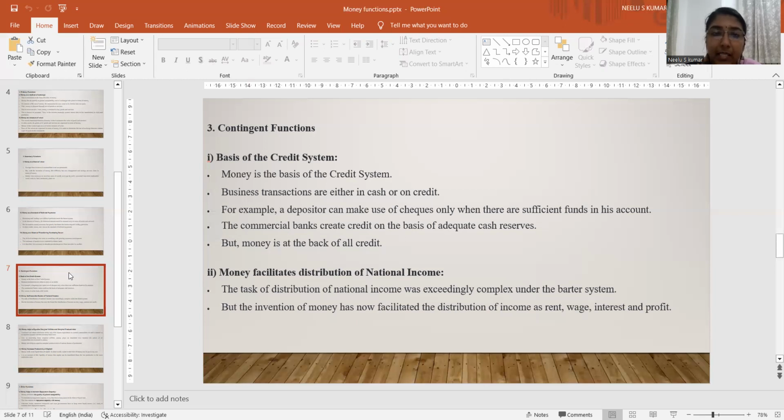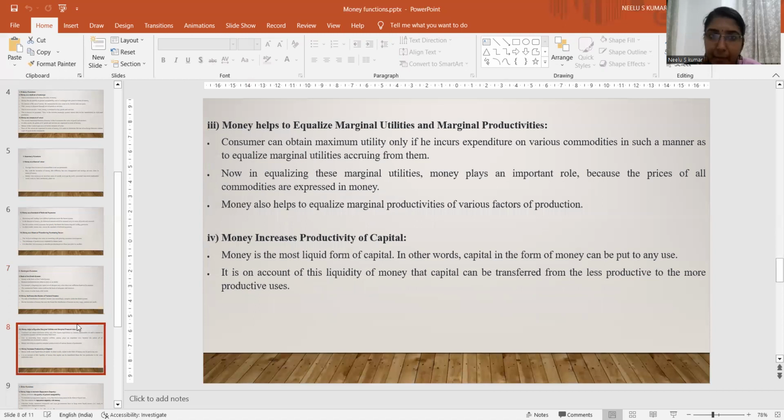Then the second contingent function is money facilitates distribution of national income. Money helps in the distribution of national income. The task of distribution of national income was exceedingly complex under the barter system. But the invention of money has now facilitated the distribution of national income in the forms of rent, wage, interest, and profit. Those are the four rewards to factors of production. And it made distribution of national income easier.